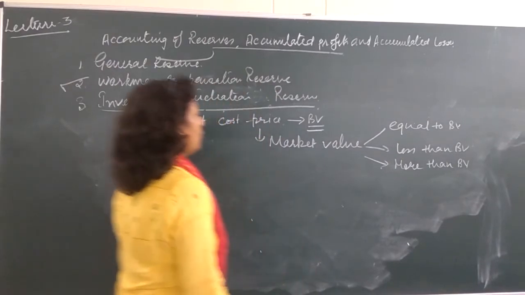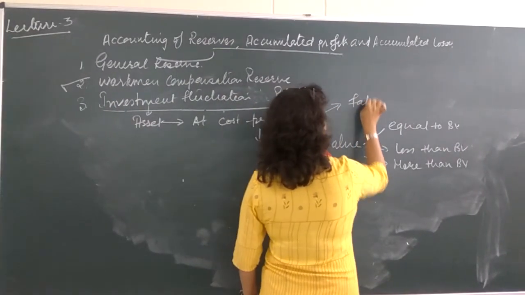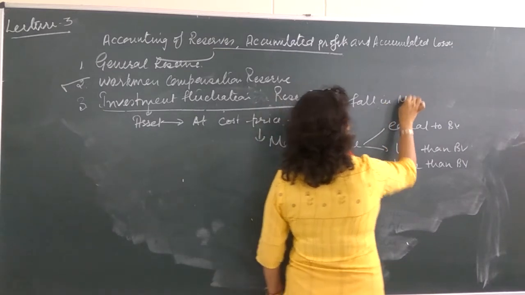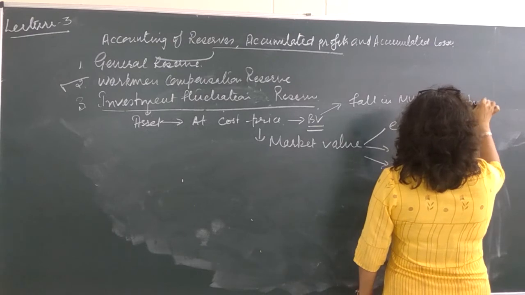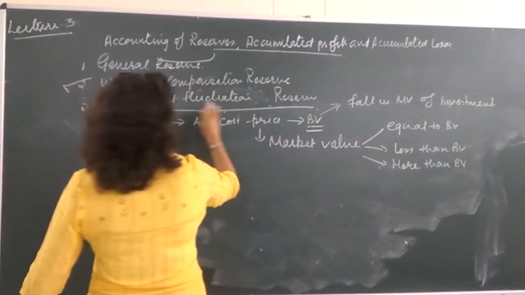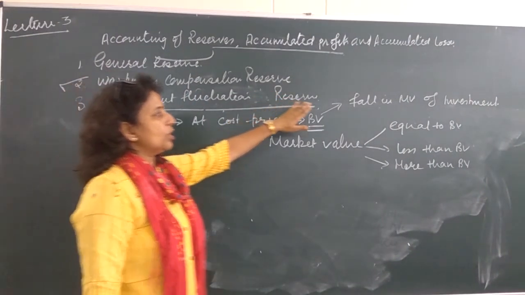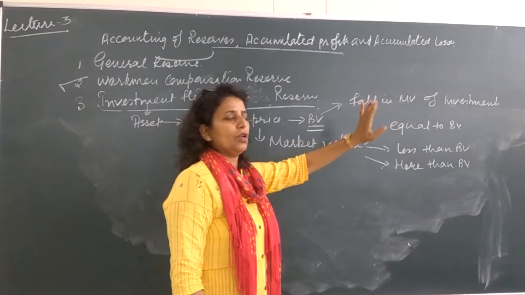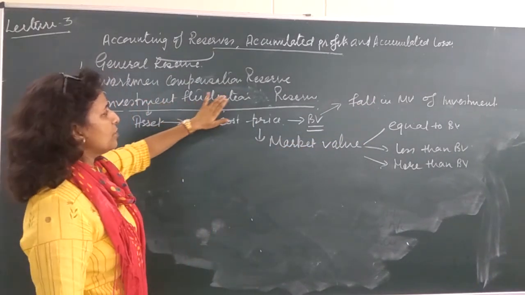So whatever fall in market value of investment will be adjusted with the investment fluctuation reserve. This is reserve which is created to compensate the fall in market value of investment. Clear hai bache? So this is called investment fluctuation reserve.